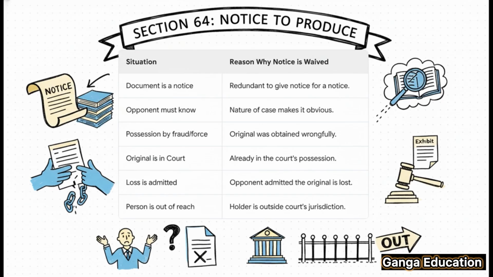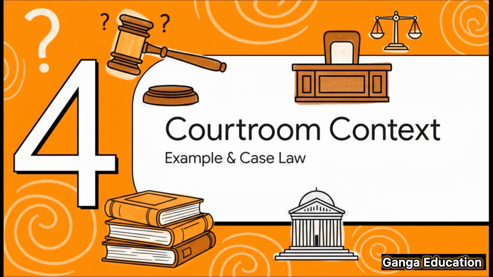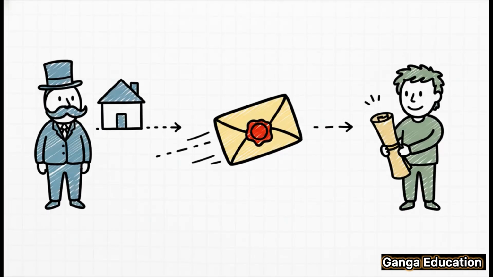And finally, sixth, when the person holding the document is outside the court's jurisdiction and can't be compelled to appear. All right, enough of the theory. Let's bring this into the real world. Let's see how this section actually works in a courtroom and, just as importantly, how the Supreme Court has interpreted it over the years. Let's take a very common civil case.